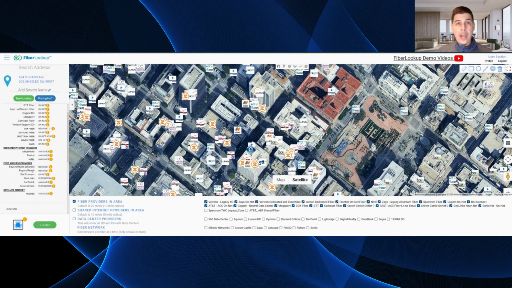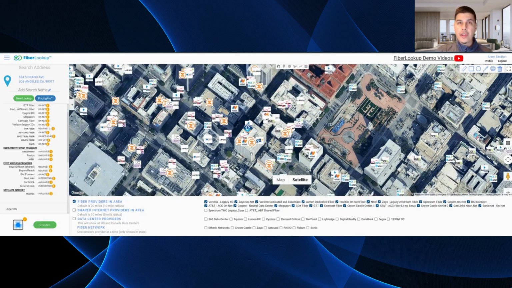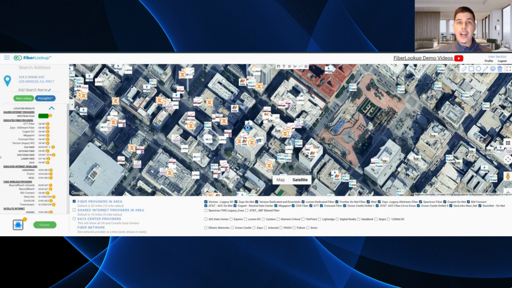So at a glance, right, we entered an address and already we're kind of greeted with all this information about all these different providers. Granted, this is a data center in Los Angeles, right? When you're looking up opportunities, you probably won't see 20 different providers that are available in that building. But just to illustrate the ability of the Fiber Lookup, what it's capable of, and how thorough it is at providing this information. When you're looking up addresses, you're probably going to see 2 or 3 different competing providers, right?